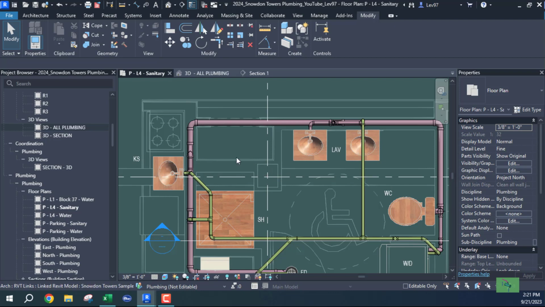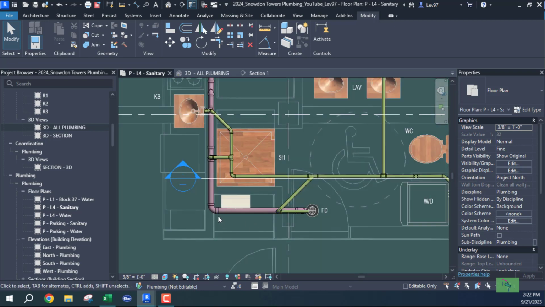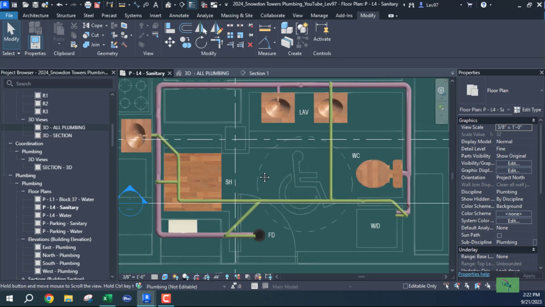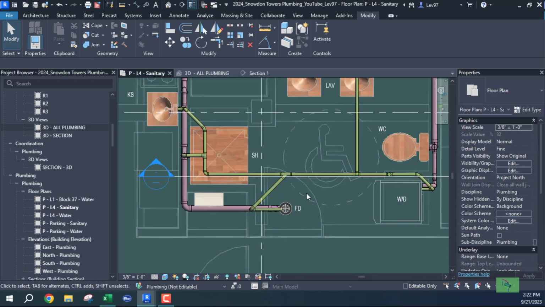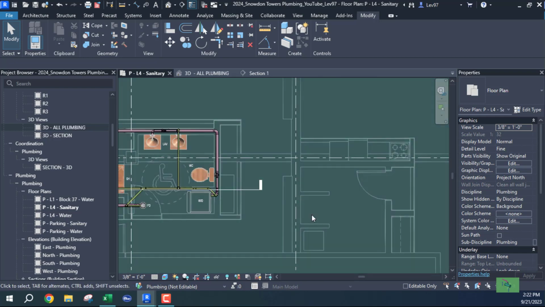The only thing left to do is to call out the sizes, and whatever your office standard is for calling out your sizes and naming your pipes, what sizes, if it's a system or whatever. So I'm going to stop here with the vent system and continue next time with probably another bathroom area, probably this bathroom.